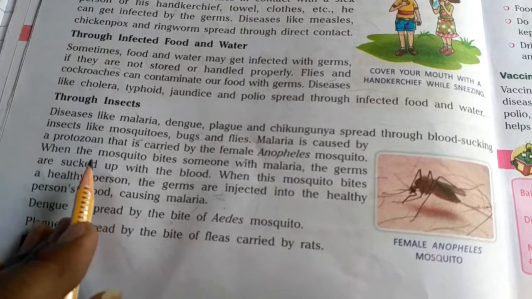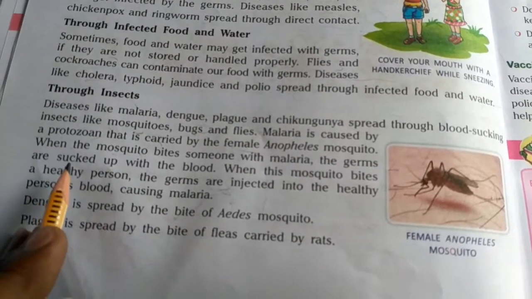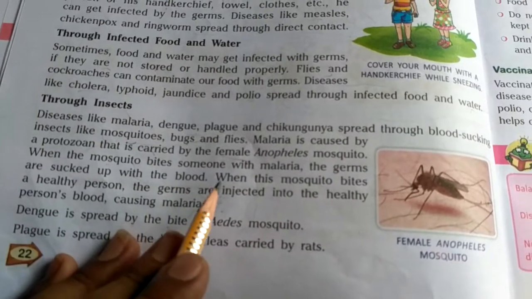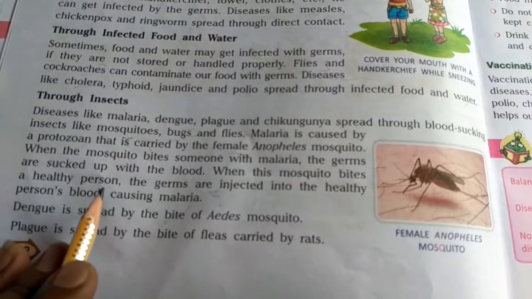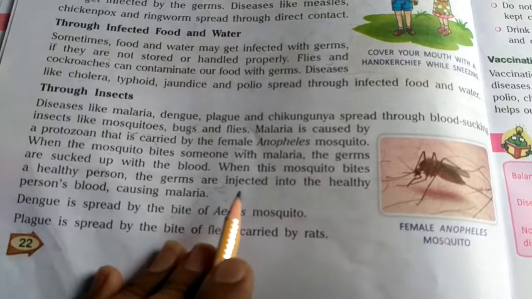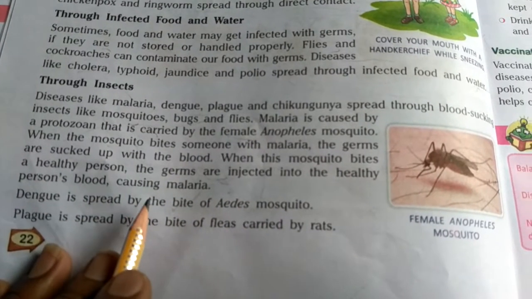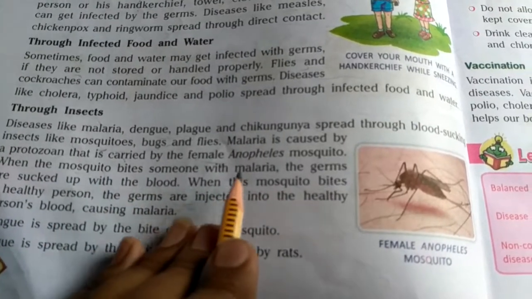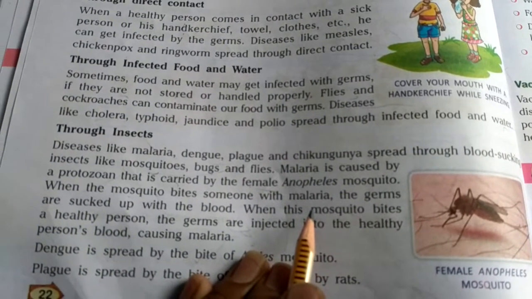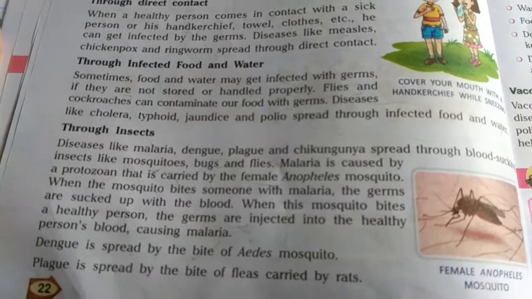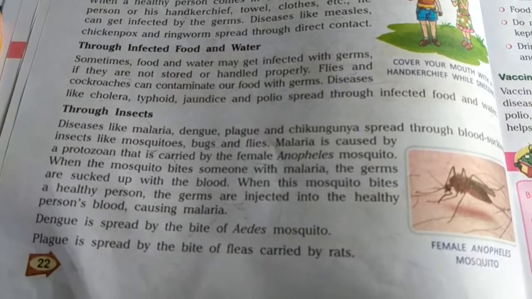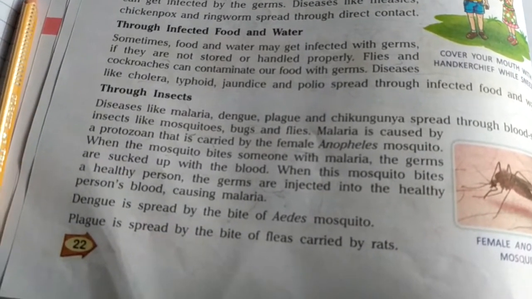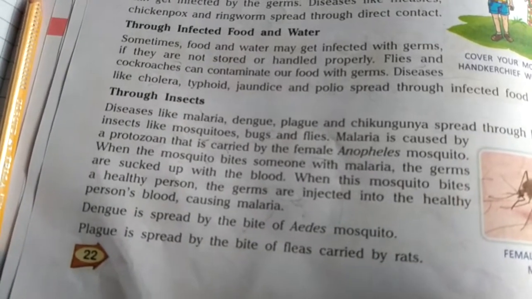When the mosquito bites someone with malaria, the germs are sucked up with the blood. When this mosquito bites a healthy person, the germs are injected into the healthy person's blood, causing malaria. When someone is already suffering from malaria, that's why these are called communicable diseases, because they can spread from a diseased person.